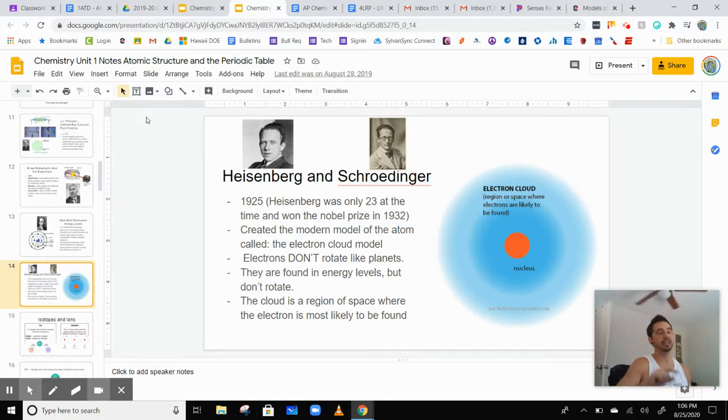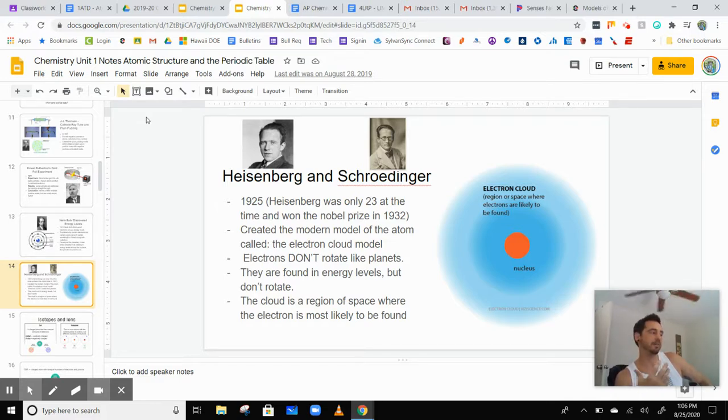What he said was the electrons aren't actually rotating around the nucleus like planets around the sun, but instead they're just in those energy levels and they move randomly. They are in that space, but they move randomly. And why his idea was accepted over Bohr's was because he was able to calculate the amount of energy that would be released by an electron when it was excited.